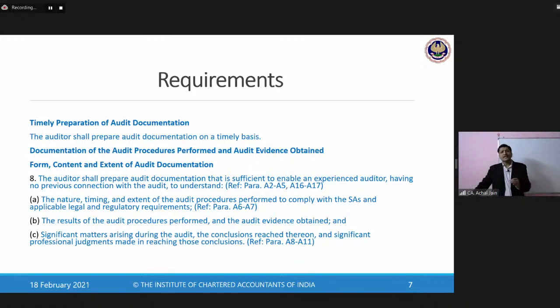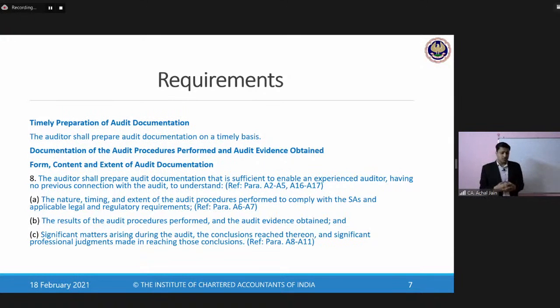The important aspect is that all of these have to be documented in a manner which is readily available to the auditor and which he can then finally conclude and link all of these aspects with the audit report. It should not happen that there is any audit working paper on which a conclusion is not drawn and its final assessment in terms of its impact on the audit report has not been documented. Because if that is done, then the entire objective of audit will not be achieved.